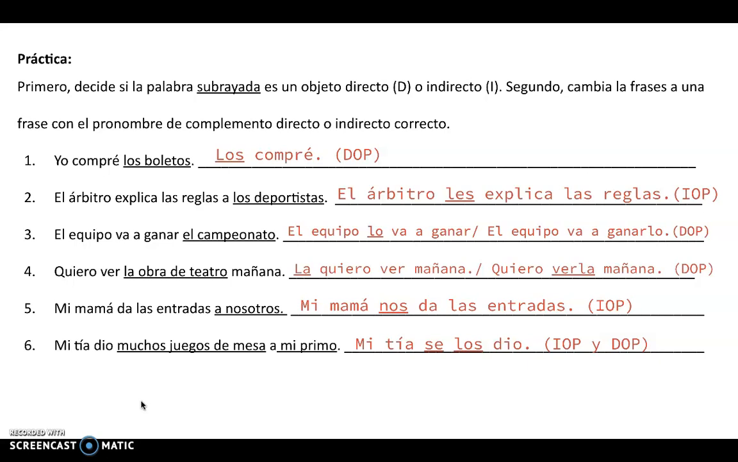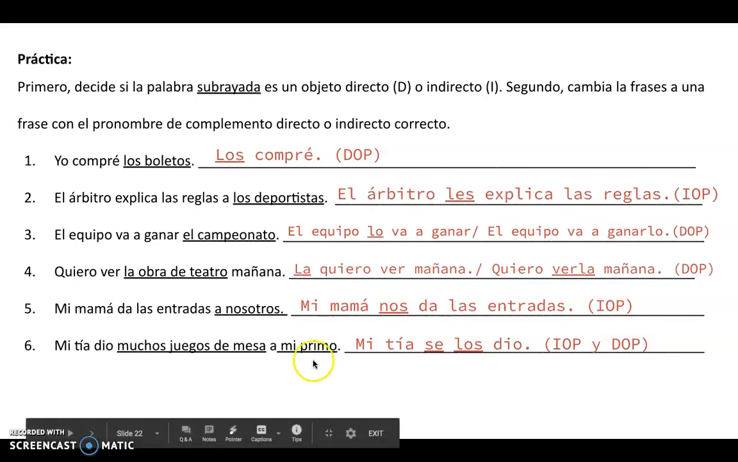So we don't really have a lot of context there. If that sentence was by itself, it wouldn't be super clear what she gave or who. But since maybe we were already talking about the board games, or we were already talking about your cousin or their cousin, that's why we can write a sentence like this.